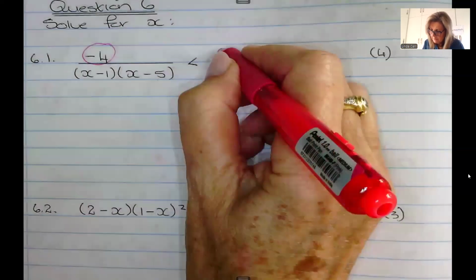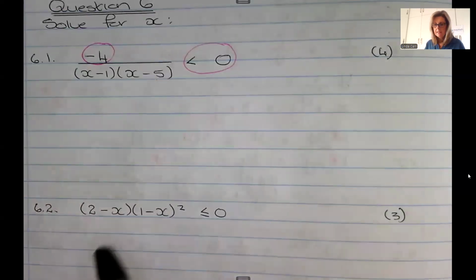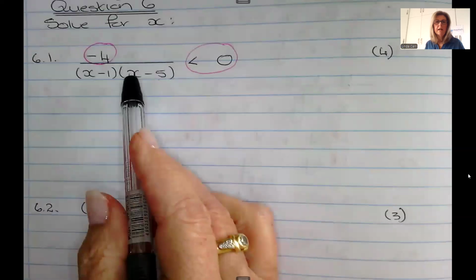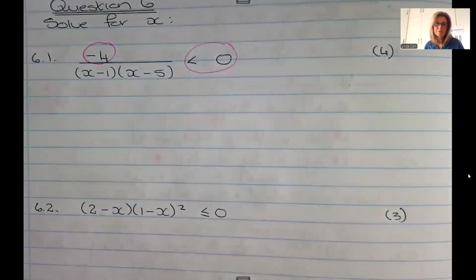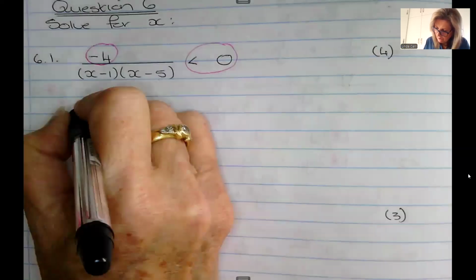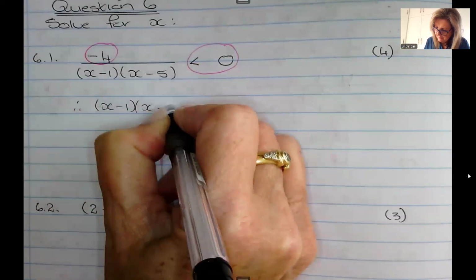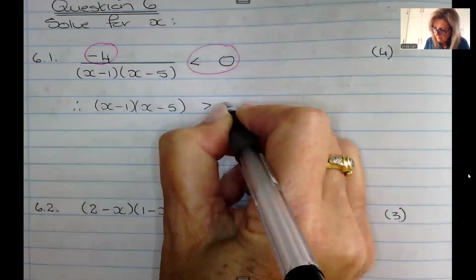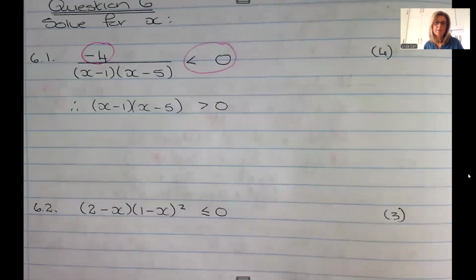My answer is also negative. So now you're saying a negative divided by what gives me a negative. And our conclusion is that the denominator has to be positive. That's the only way you can get a negative answer.